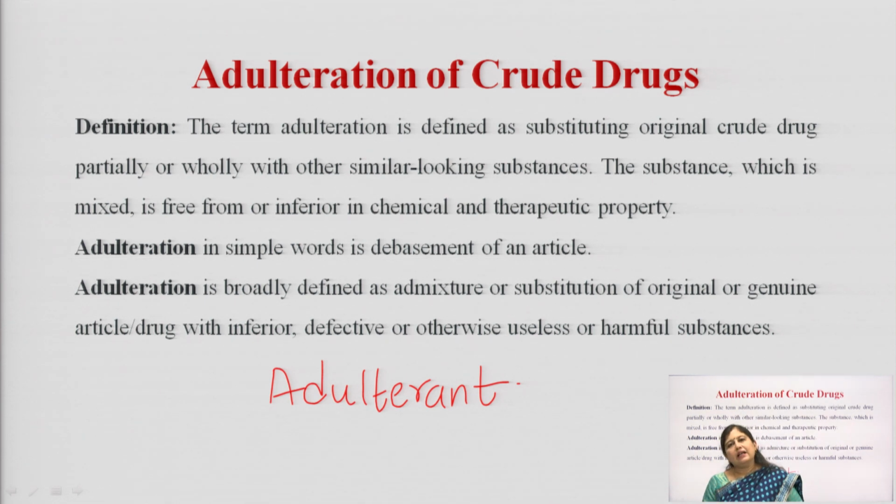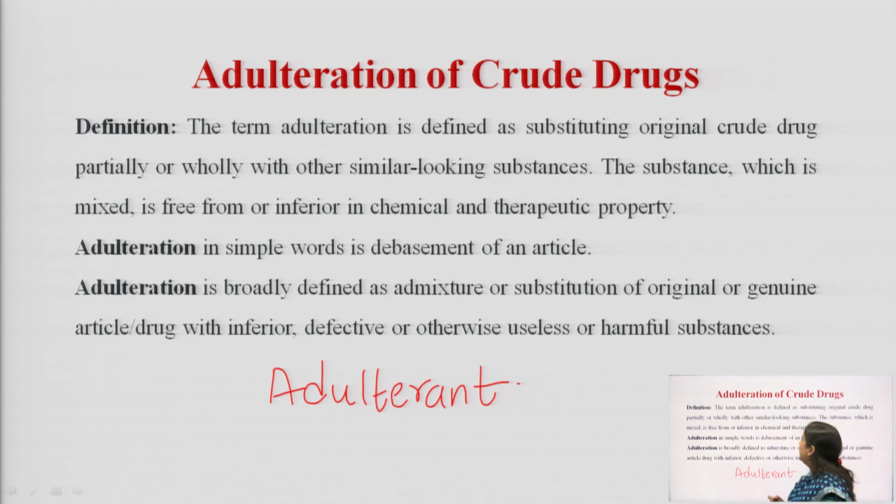So, generally the adulteration is done with such substances which are either of an inferior quality, it means lower grade, or they may also have low therapeutic efficacy. But the problem arises in case these constituents are poisonous in nature or have very bad effects on the particular physiology of a patient. So, that is why studying the adulteration of crude drugs becomes very important, because in natural substances controlling the quality of a particular drug is very difficult. So, that is why we are learning about adulteration.